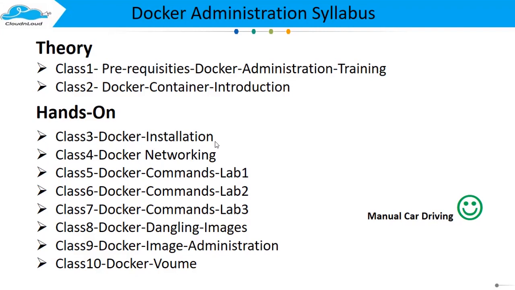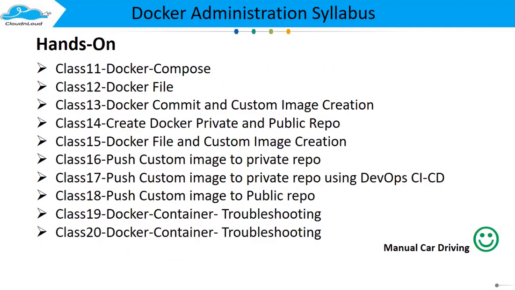Docker installation and Docker networking, and there are a lot of commands in Docker. We will cover them in great detail in lab 1, lab 2 and lab 3. We also need to understand Docker images. Docker image administration is one of the major portions. How do we manage the image? How do we create a custom image? How do we push the image? How do we secure the image? What is tagging? How do we need to handle the tagging? Everything we will see in Docker image and Docker volume.